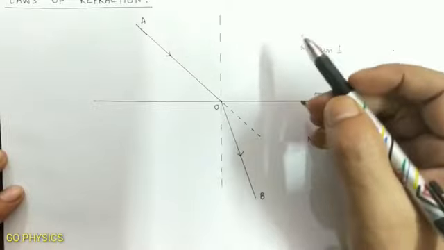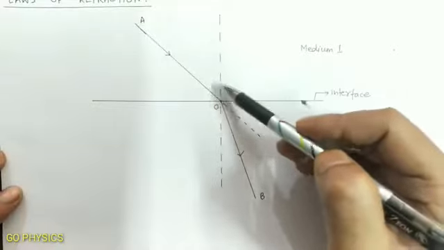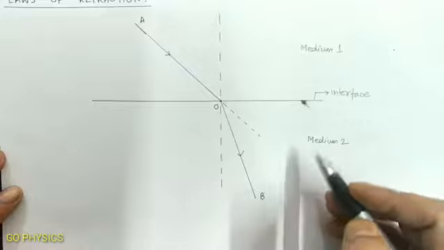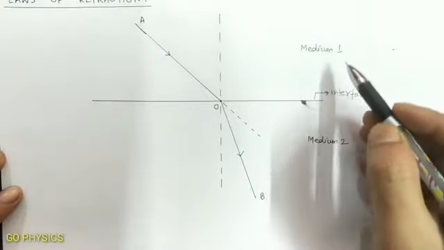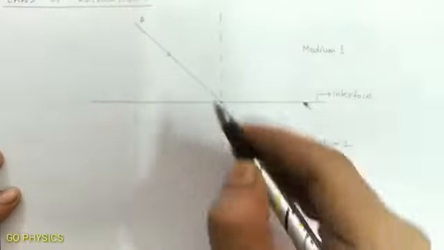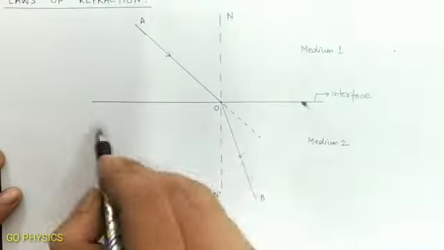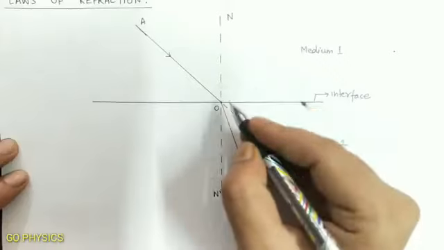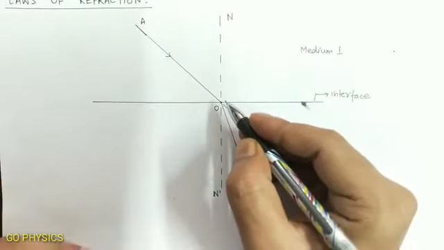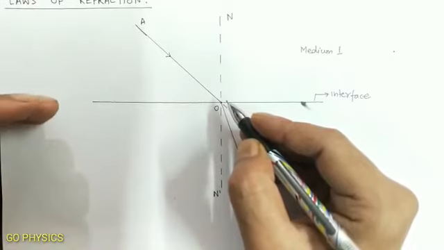As we learned before, if a ray of light falls obliquely at a certain angle, it bends towards the normal if the refractive index of medium 2 is greater than the refractive index of medium 1. This dashed line is the normal on the interface. From the definition of incident ray, the ray of light before the optical event is called the incident ray.